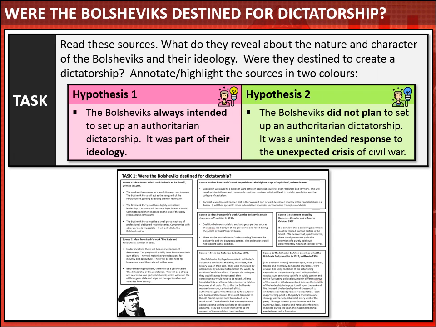In another colour, I'd like you to highlight any evidence to support hypothesis 2, that the Bolsheviks did not plan to set up an authoritarian dictatorship. Maybe it was not their ideology to be dictators. And when you're done annotating the sources, then I want you to hit play again, and we're going to look at the sources together. So pause now, do the activity, and hit play when you're ready to move on.